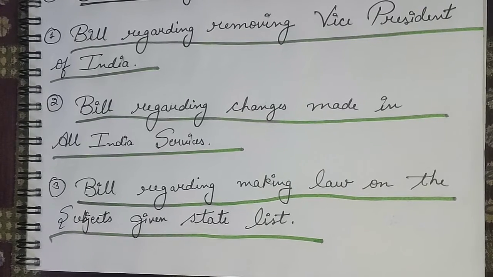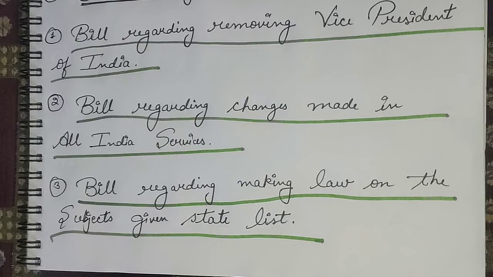And the second condition is, suppose it is most required in the interest of the people of our country. If this condition persists, then in this case the government of India has the authority to initiate this bill again. But the initiation will take place first in the Rajya Sabha. Thereafter, the initiation will take place in the Lok Sabha. So this is all about the overriding powers of the Rajya Sabha.